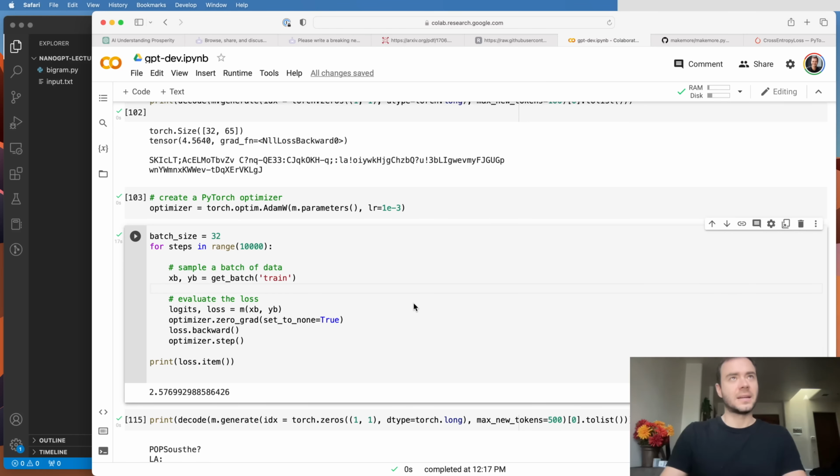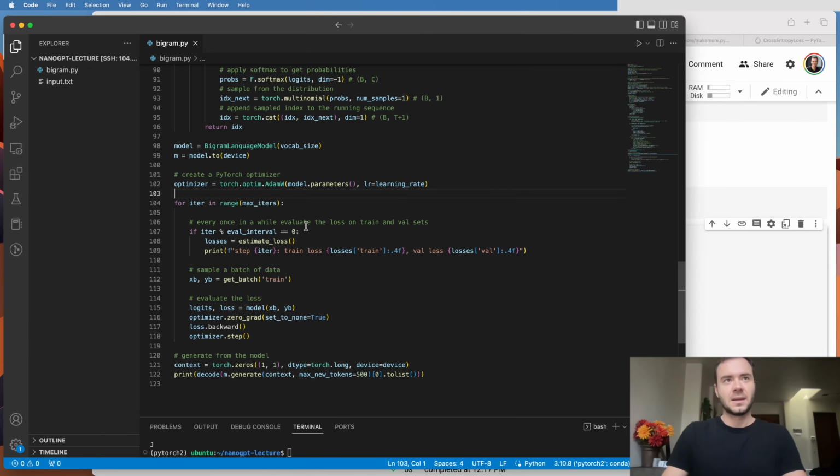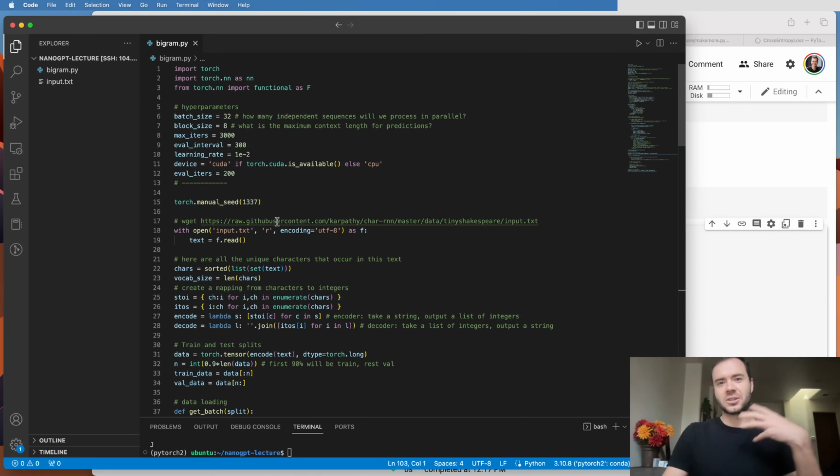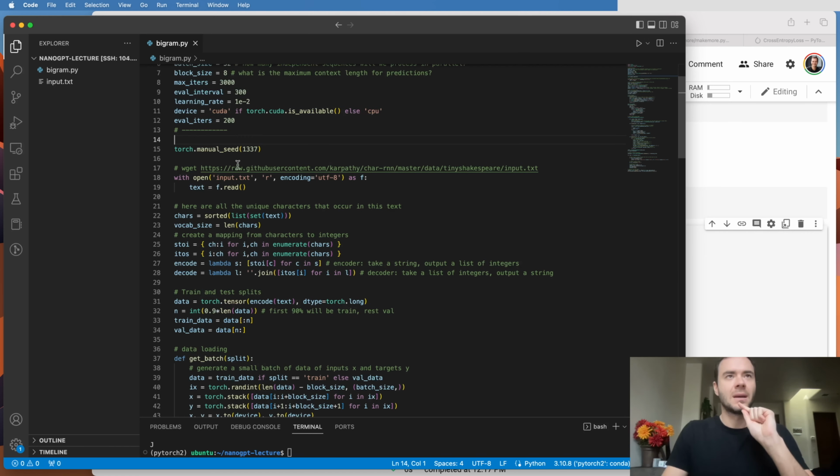Okay, so next, I took the code that we developed in this Jupyter notebook and I converted it to be a script. I'm doing this because I just want to simplify our intermediate work into just the final product that we have at this point. In the top here, I put all the hyperparameters that we've defined. I introduced a few, and I'm going to speak to that in a little bit. Otherwise, a lot of this should be recognizable.